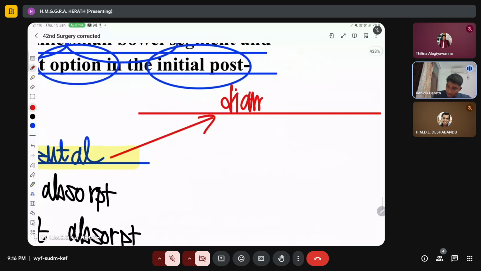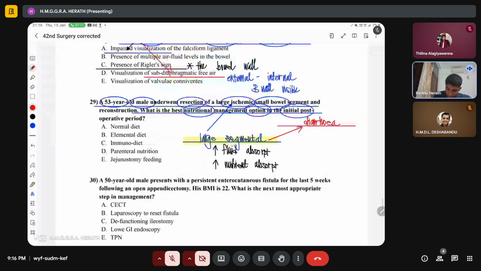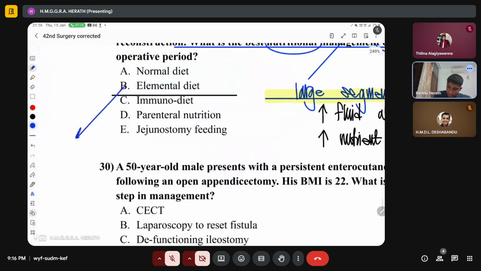And that will cause chronic nutrient-rich diarrhea. So to prevent this, we need to give the patient an elemental diet. What is elemental? We give the patient not complex carbohydrates, but glucose or oligosaccharides, right? And we give the patient not